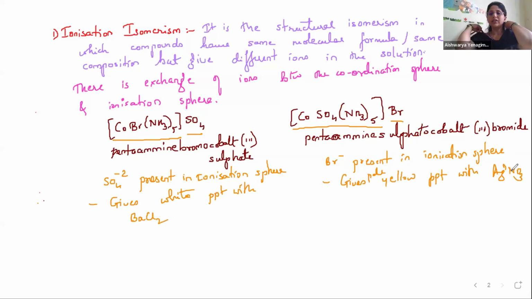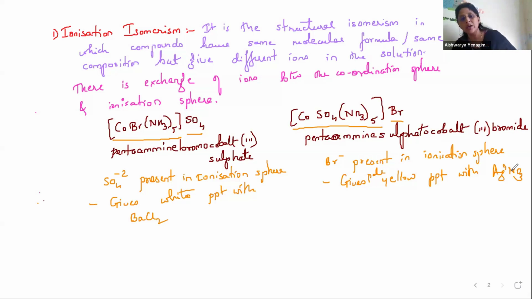So these are the two examples that show what ionization isomerism is. Both have the same composition and molecular formula, but they give different ions in the solution, because there is exchange of ions between the ionization sphere and the coordination sphere. Br comes into the ionization sphere from the coordination sphere, and SO4 gets into the coordination sphere.